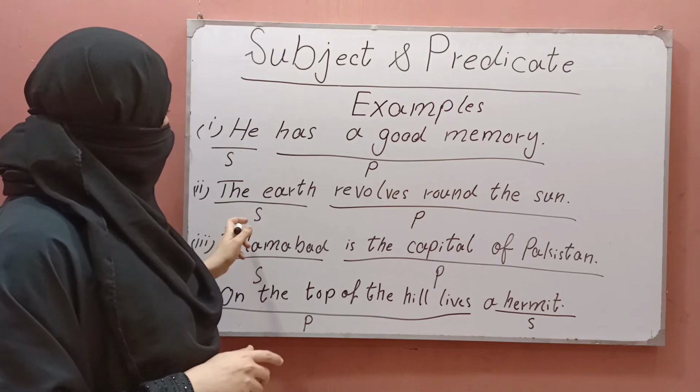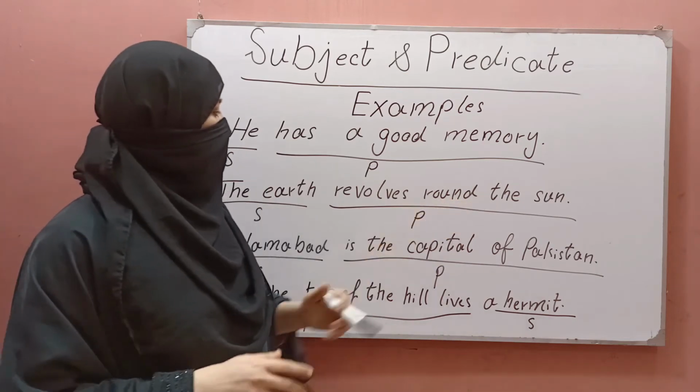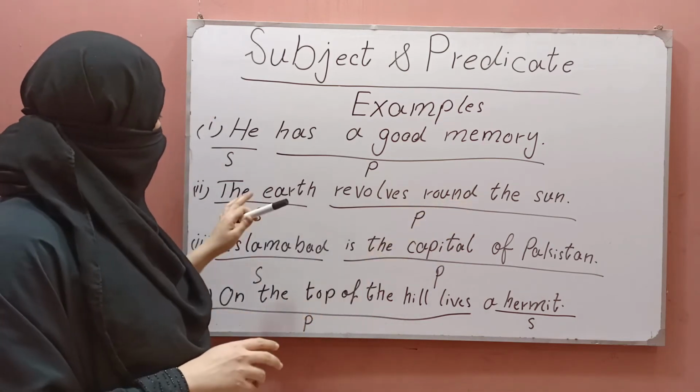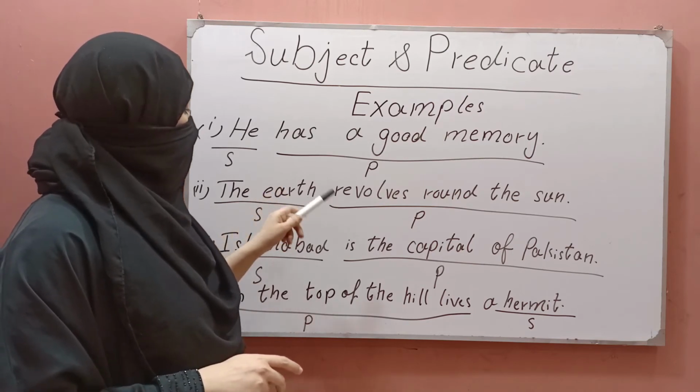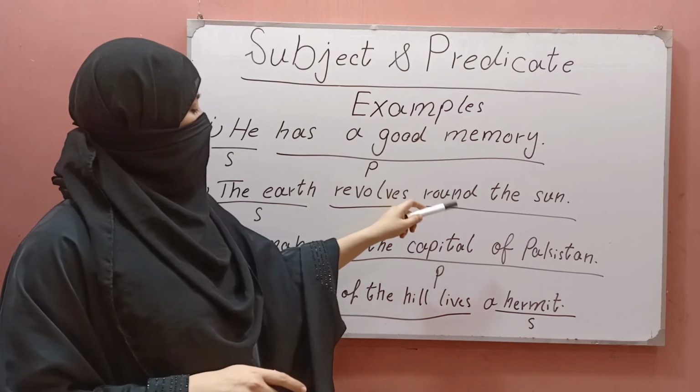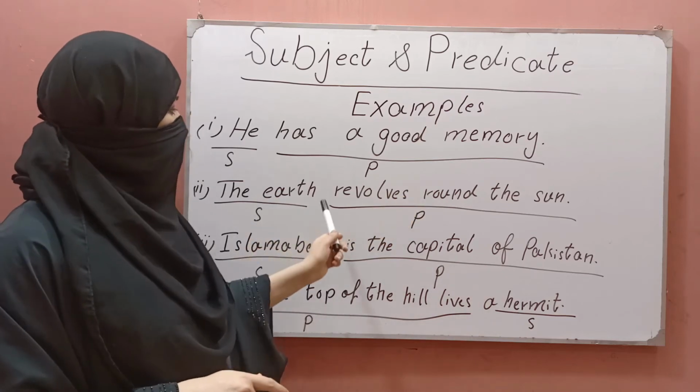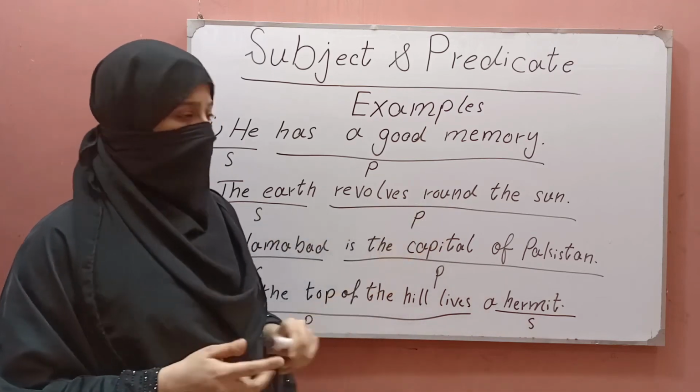And the other example is: the earth revolves around the sun. In it we can see that the earth is the subject, and in the predicate we are talking about the subject, that it revolves around the sun. That is the predicate.